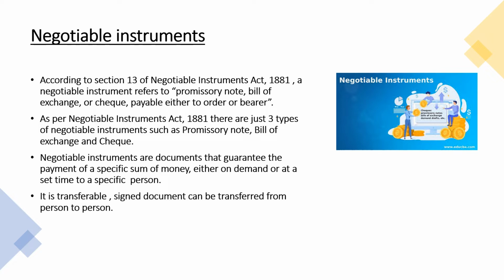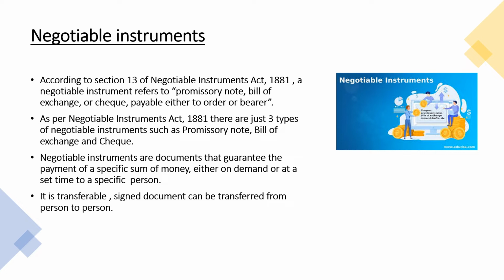Suppose if I give you a check writing your name, and now if you want to transfer that check to another person, you can transfer that check to the person by endorsement and delivery. That is, you need to sign at the backside of the check and the name of the person should be written at the backside, and you can transfer by means of endorsement. That is called endorsement.